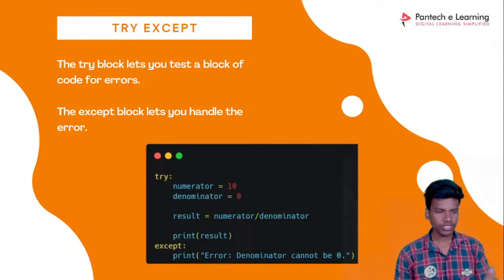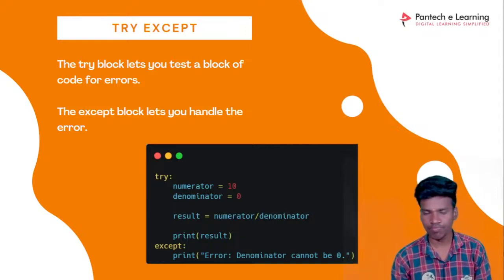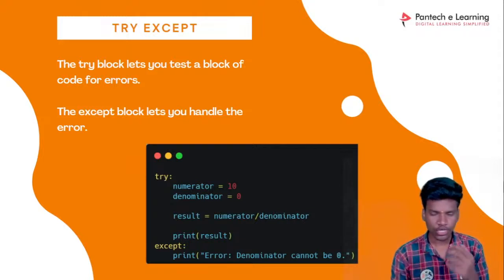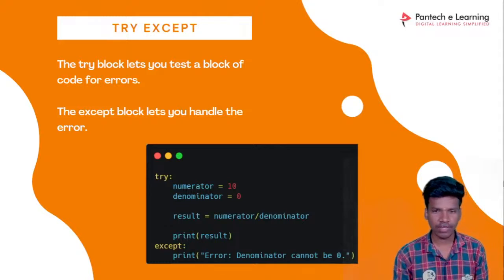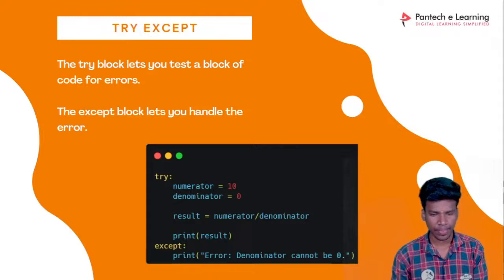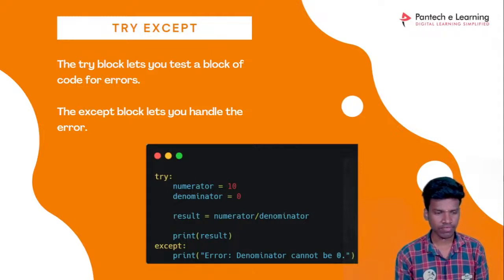First you see that try will handle two kinds of arguments or variables, right? One is the numerator, another one is the denominator. The numerator is the value being divided; I don't know exactly what it is called in English, we say it differently in Tamil. The denominator is the value we divide by.